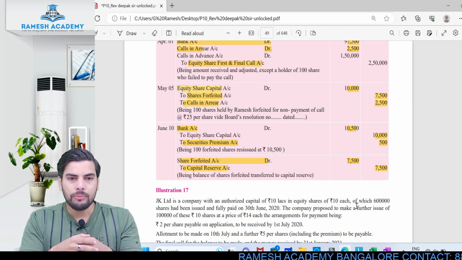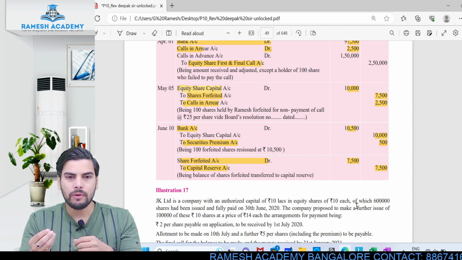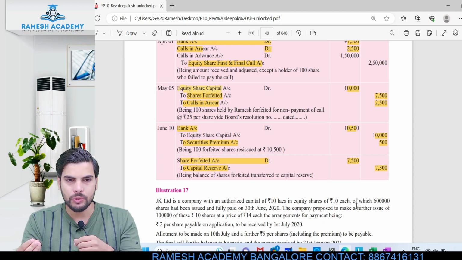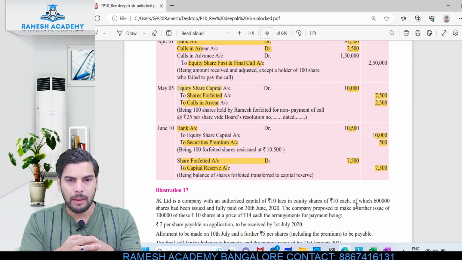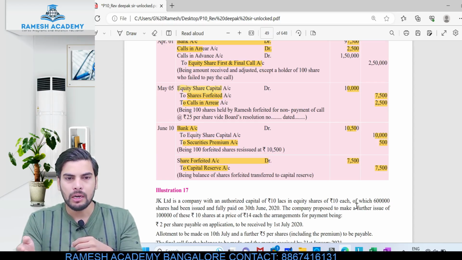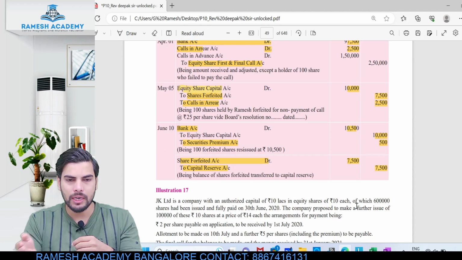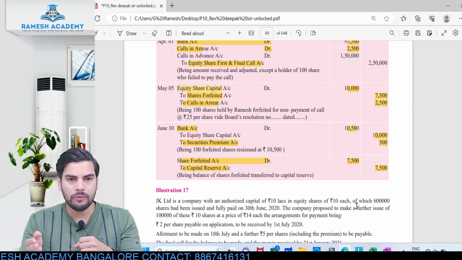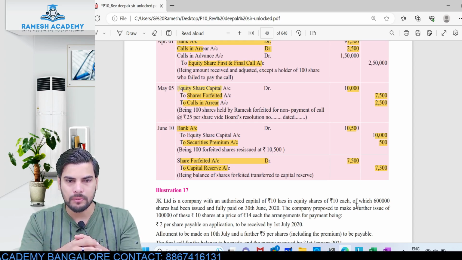And for the transfer entry, the unutilized amount relating to the shares which are actually reissued should be transferred to capital reserve. So the entry will be: share forfeited account debit to capital reserve.